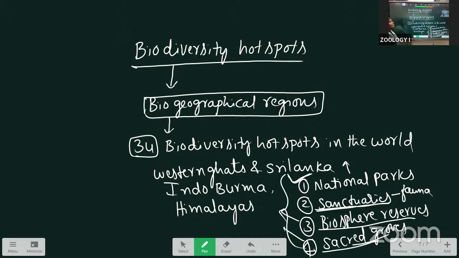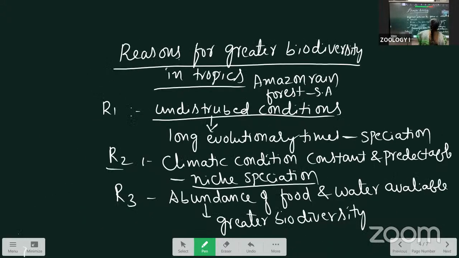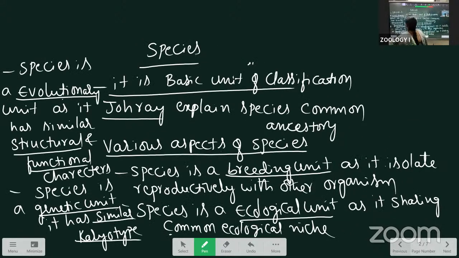This is called biodiversity. Biodiversity means the biota, called biogeographical regions. This is about the biodiversity hotspots that we discussed before. I'll show it one more time. The time is there, that's why I explained.